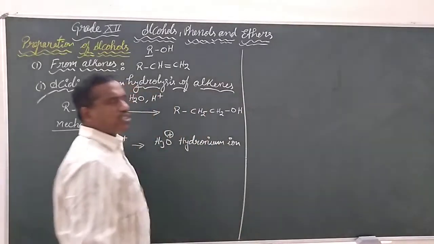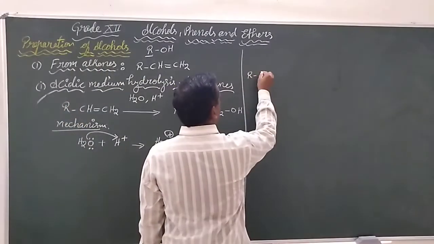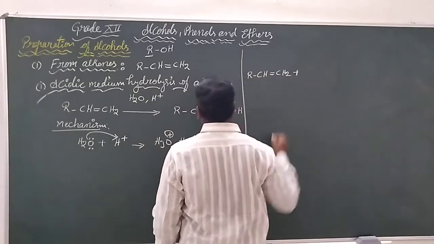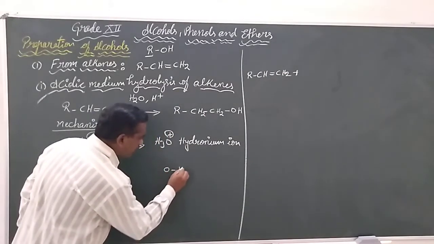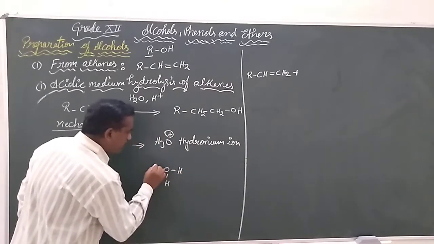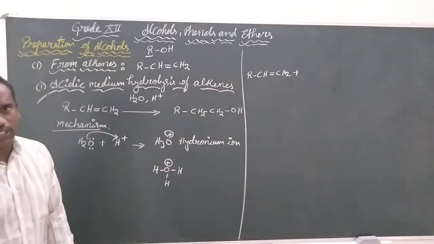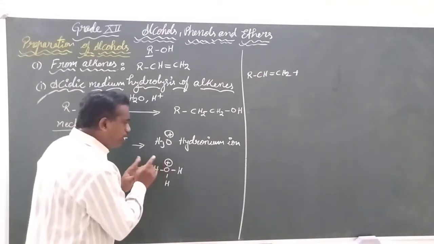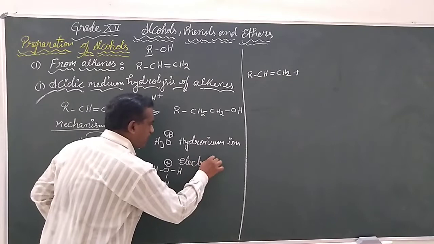The three steps, how it will be done: let us take our alkene and the hydronium ion, which we can express as oxygen bearing 3 hydrogens and a positive charge. Here it is going to be observed like an electrophilic center.